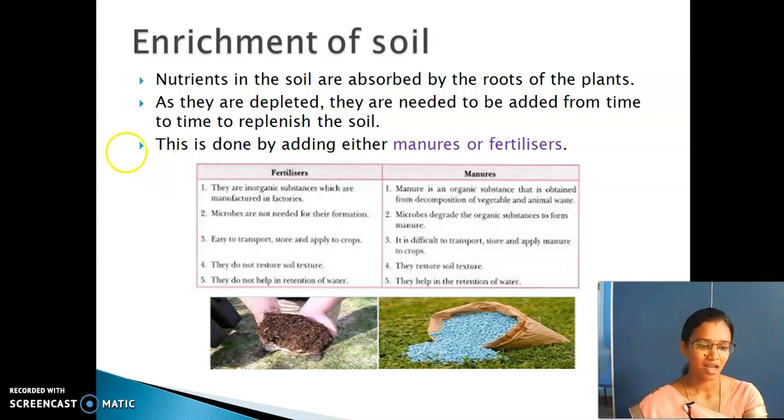That is, as I already said, continuous growth of crops in the soil leads to loss of nutrients which are present in the soil. So this loss has to be replenished.